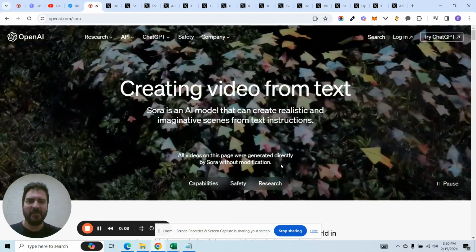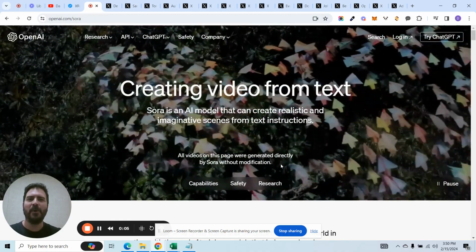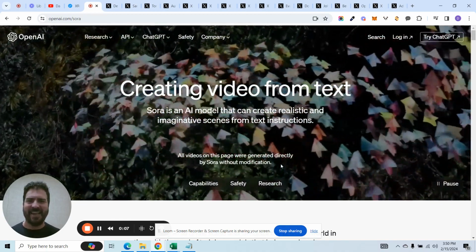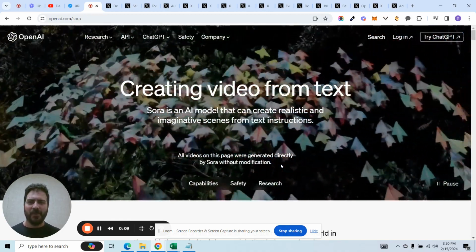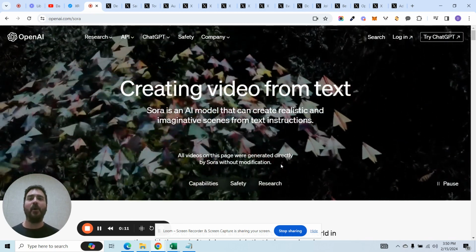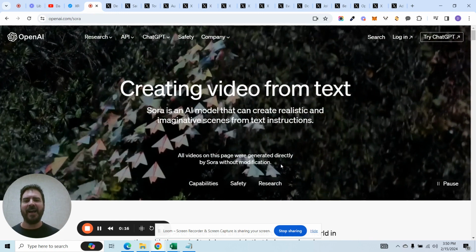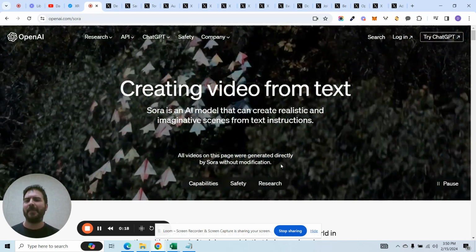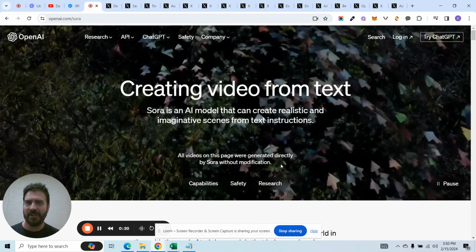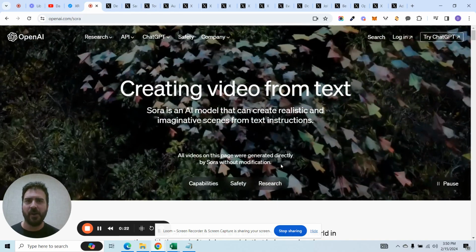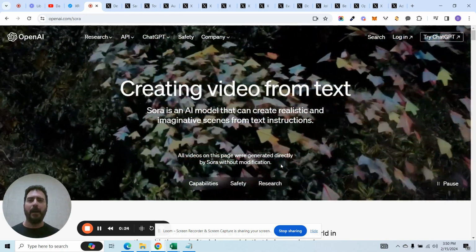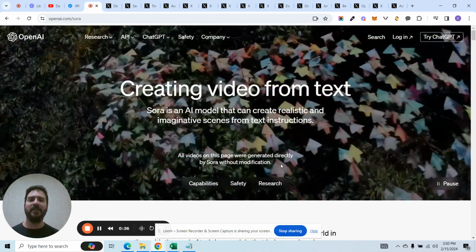And man, I have something that will blow your mind. It's all the talk of the internet today, and I just could not help but cover it. Creating video from text. So, OpenAI announced today Sora, an OpenAI model that can create realistic and imaginative scenes from text instructions. So, we have a new text to video model that is absolutely mind blowing. It is going to completely change the world.